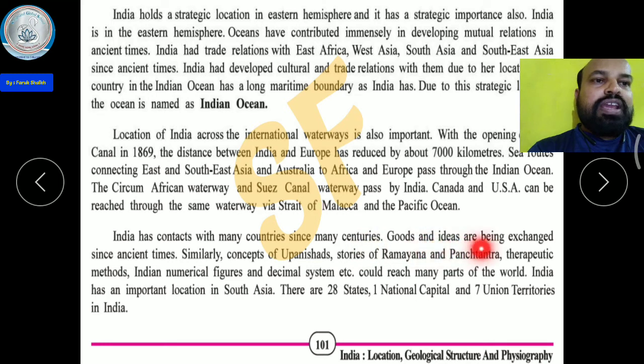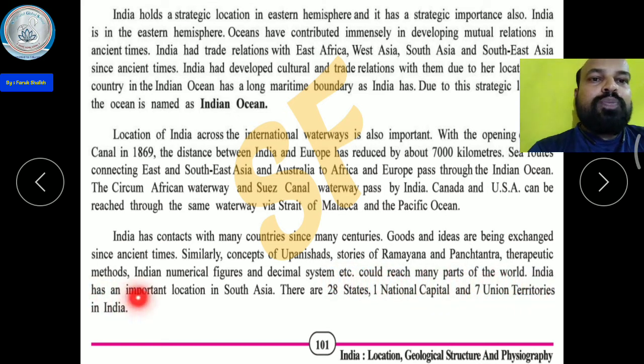India has been connected with many countries for many centuries. Goods and ideas have been exchanged since ancient times. Similarly, the concept of the Upanishads, the stories of the Ramayana and Panchatantra, the Tripitaka method, the Indian numerical figures and the decimal system reached many parts of the world. India founded the zero, its numerical figures and also the decimal system.